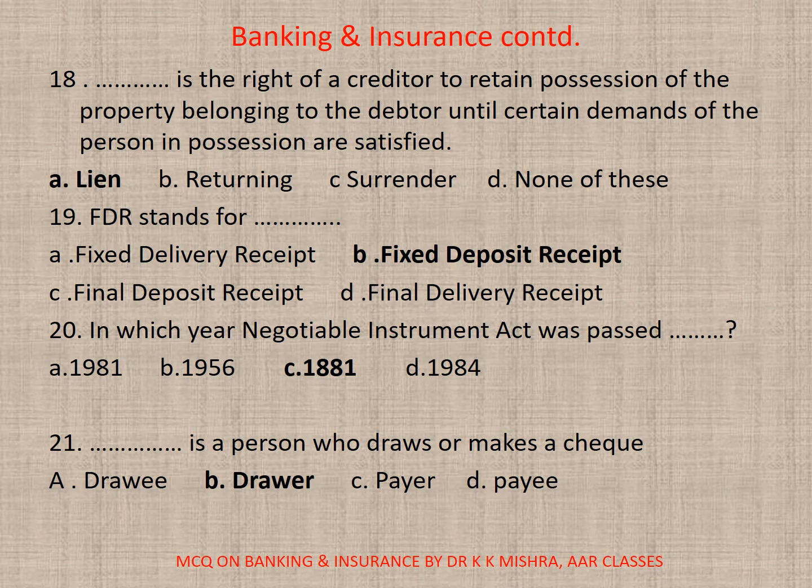19. FDR stands for, correct option is B. Fixed Deposit Receipt. 20. In which year Negotiable Instruments Act was passed? Correct option is C. 1881.